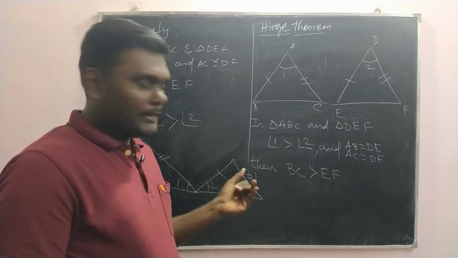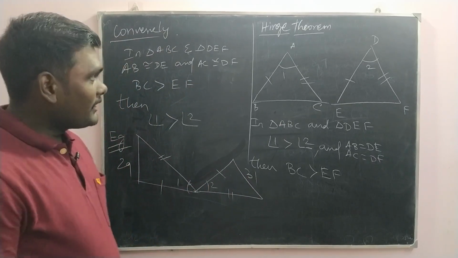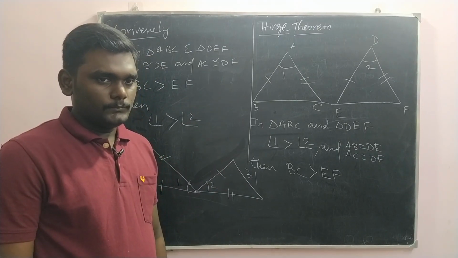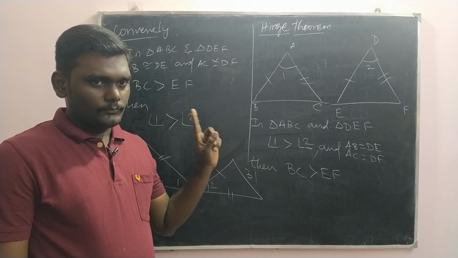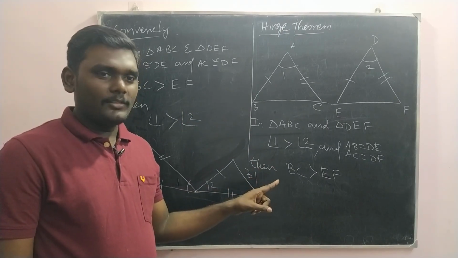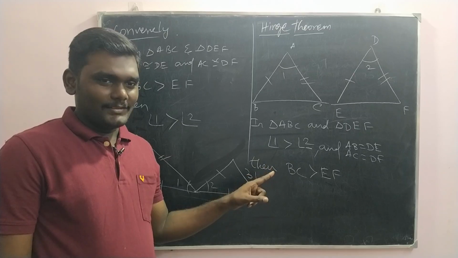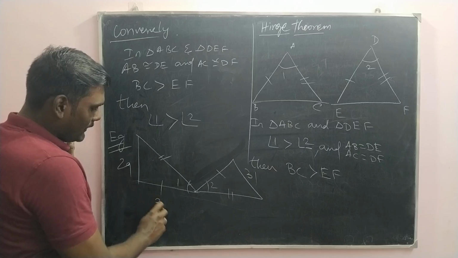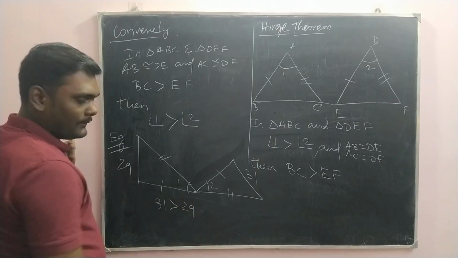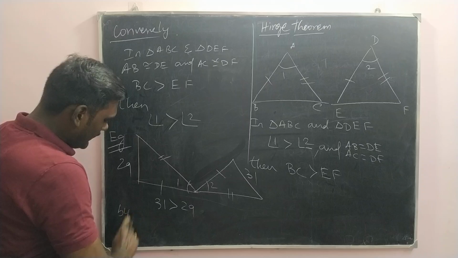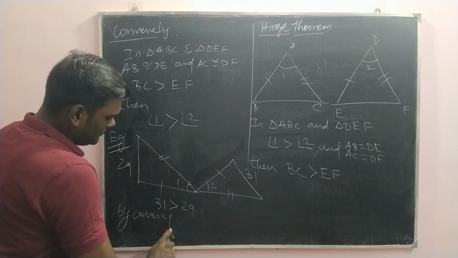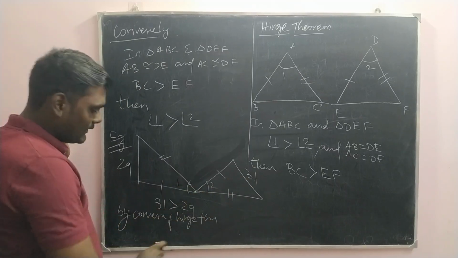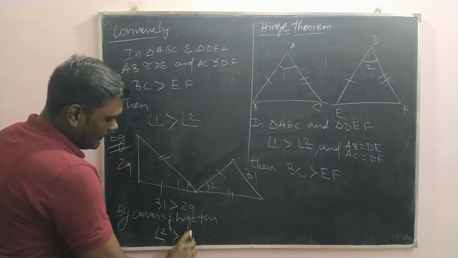The question is to compare the measure of angle 1 and angle 2. Shall we use the Hinge theorem or its converse? Converse, it's not congruence. Based on the converse, 31 is greater than 29, so by the converse of the Hinge theorem, the angle opposite the larger side, angle 2, will be greater than angle 1.